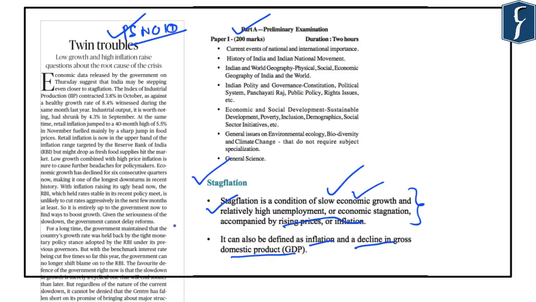Now, in this case, the situation reverses and the growth rate is slumping, and at the same time, inflation is increasing. So, in such a situation, the RBI is not able to ease its monetary policy, and accordingly, it has kept the policy rates unchanged. So these are a few points, and with this, let's take up the next article.